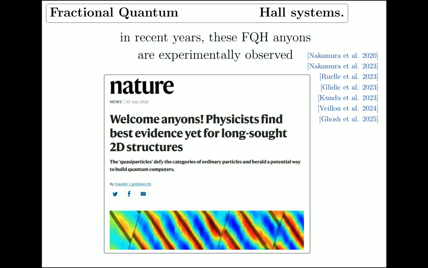Now, as I said, in recent years, these fractional quantum Hall systems are experimentally observed. That makes them distinct from other theoretical proposals of anyons. Quite a few groups, as you can see on the right here, have independently seen these effects, which means a lot in this field, where sometimes some groups keep claiming things that nobody else can reproduce.